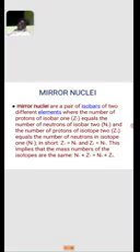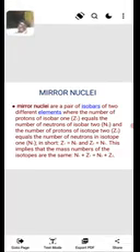Therefore N1 plus Z1 is equal to N2 plus Z2. N1 means the number of neutrons of atom 1 and Z1 means the number of protons of atom 1, and these equal the number of neutrons and protons of atom 2, so N1 plus Z1 is equal to N2 plus Z2.